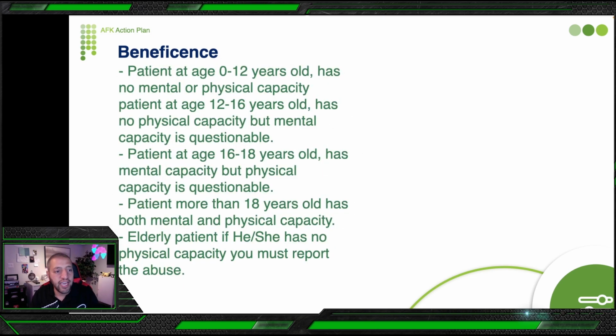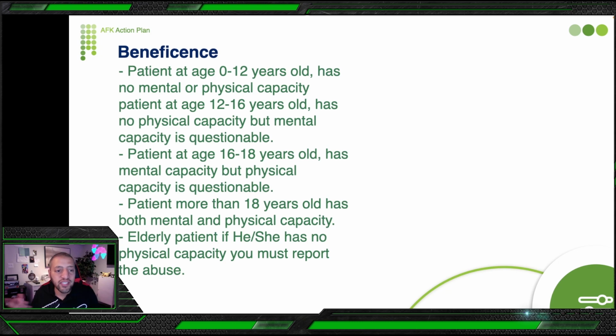And here we speak about age. A patient between 0 and 12 years old has no mental or physical capacity, and then you should get the consent for everything you are going to do for this patient from his parents or legal guardian. And there is a gray zone area of ages from 12 to 16.